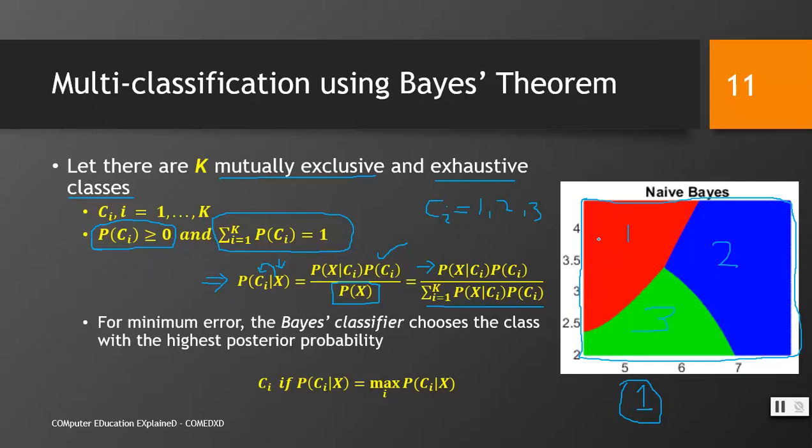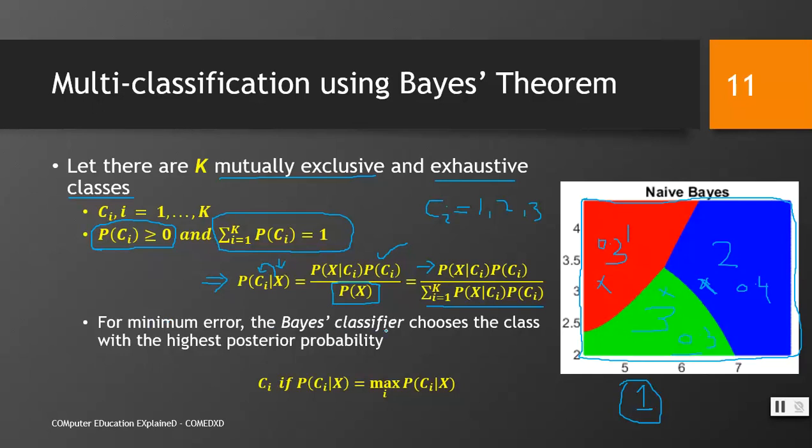So let's say the probability of this is, for example, 0.3, this 0.4, and this 0.3, totaling 1. And what is the probability of x being here, and here, and here?